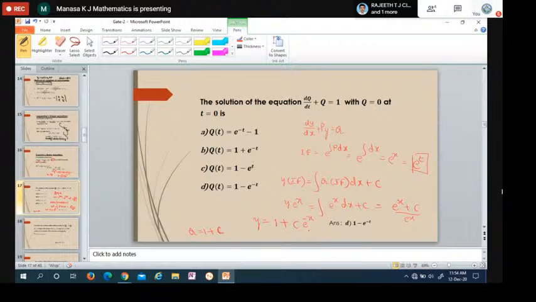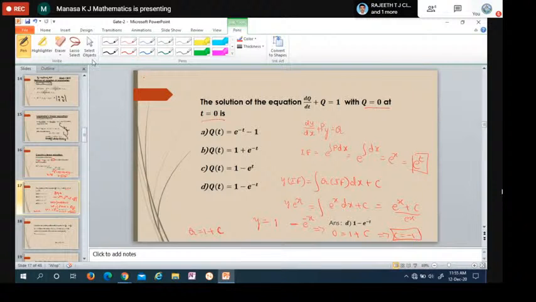Okay, we have to find out this c also. They have given the initial conditions. Put q is equal to 0 and t is equal to 0, find out the constant. So both x and y are 0. So here the solution is y(0) is equal to 1 plus e power 0. Okay, e power 0 is 1, 1 into c is c. c plus 1 is equal to 0, or c is equal to minus 1. Okay, c is minus 1 means the answer becomes 1 minus e power minus x, since c is minus 1.